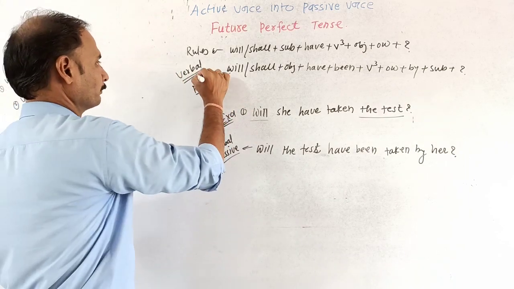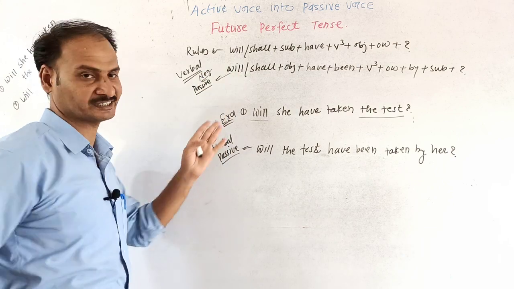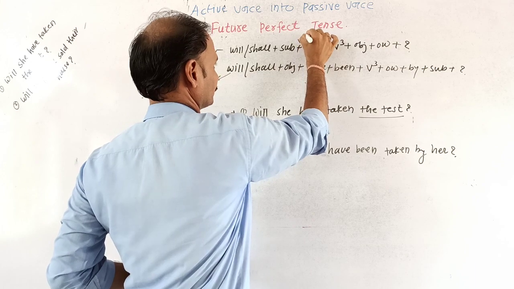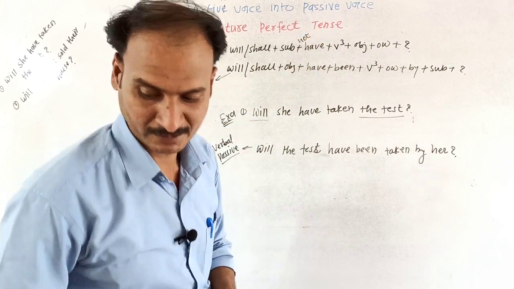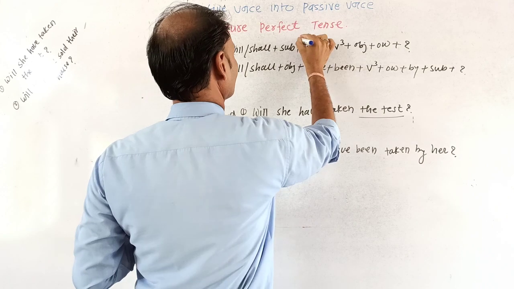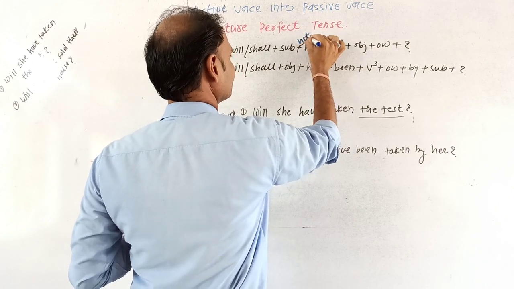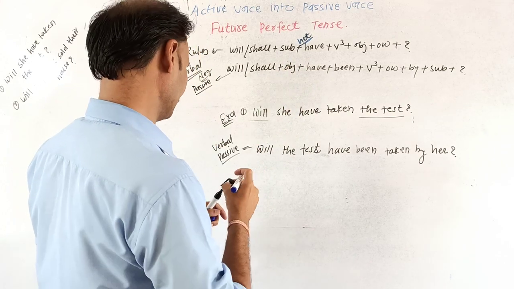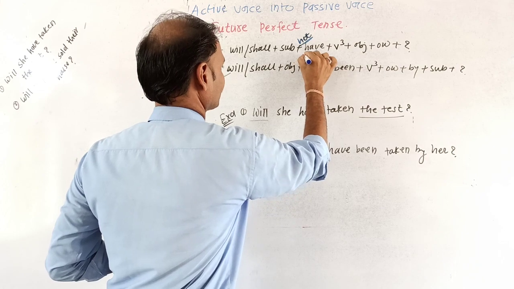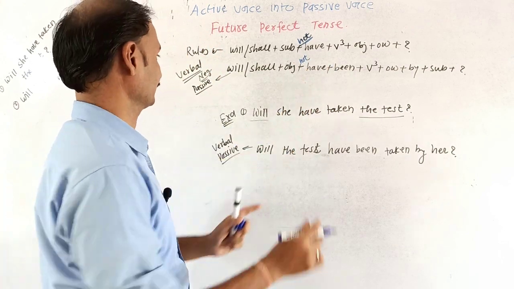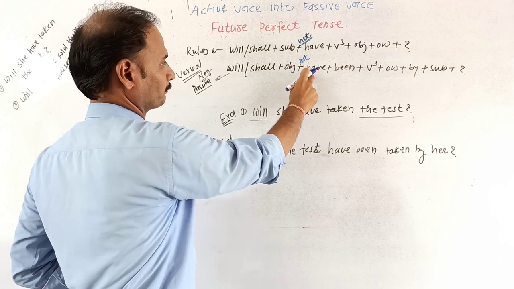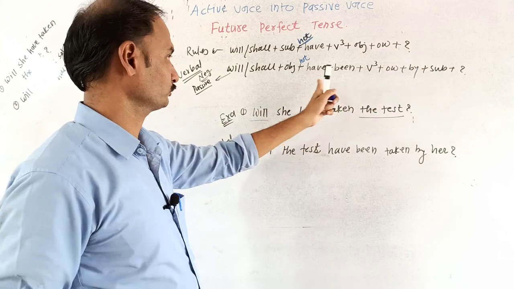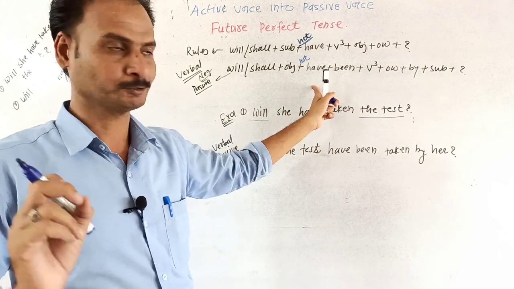While making this into a verbal negative, in the same structure we will make some changes. Will or shall plus subject plus not. We will apply not here, after the subject, and in the passive structure also we will make the change after the object. Will or shall plus object plus not plus have plus been plus third form of verb plus other words plus by plus subject plus question mark. So this is the verbal negative structure for the future perfect tense.